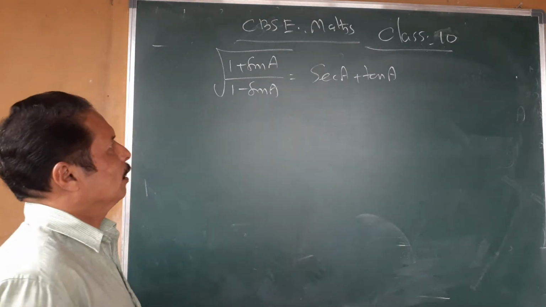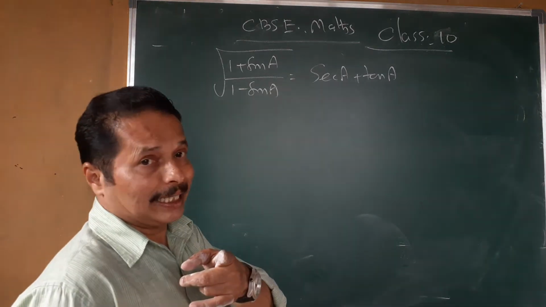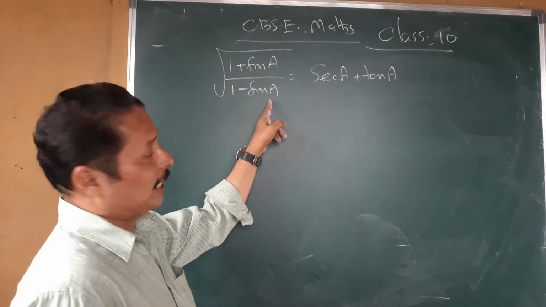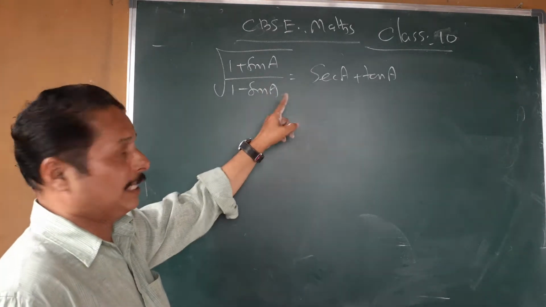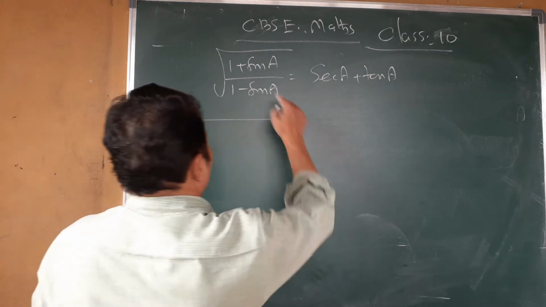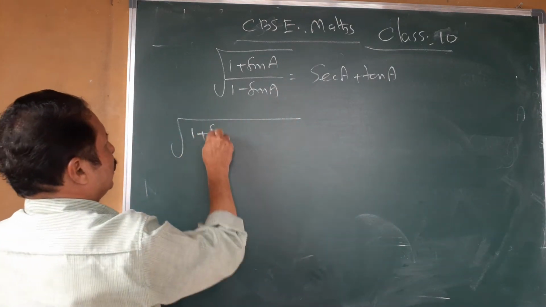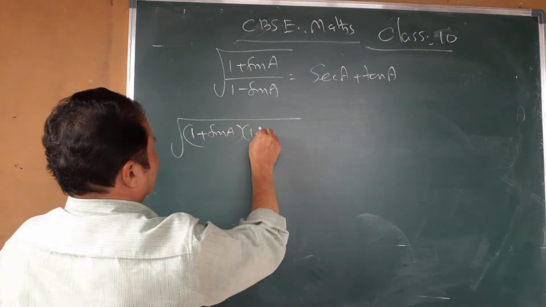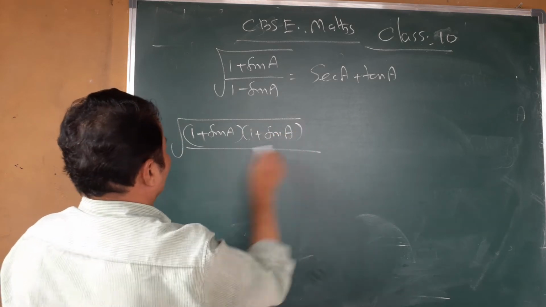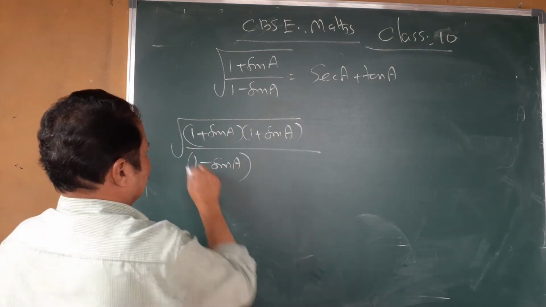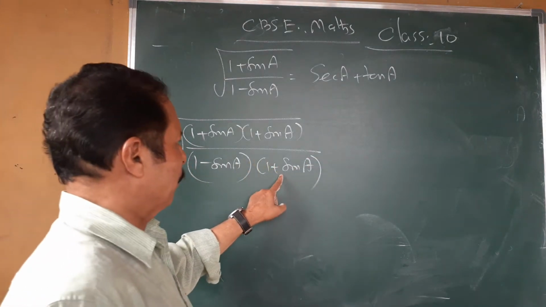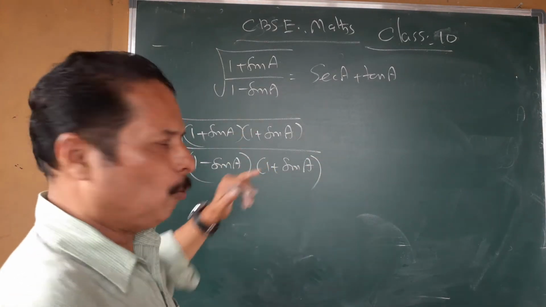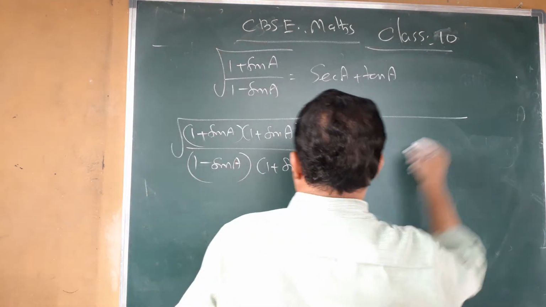Look here. Now you study rationalizing the denominator. The denominator is 1 minus sin a. If you multiply it by 1 plus sin a, you get a rational number. So multiply both the numerator and the denominator by 1 plus sin a. So you get like this.